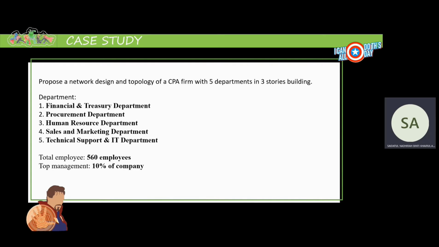The total number of employees in this company is 560, with 10% being top management. Hence, we will assign 2% of the top management to each department.